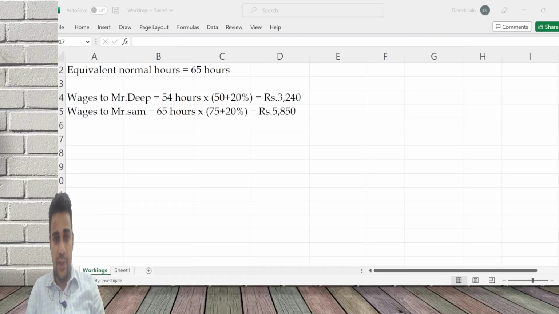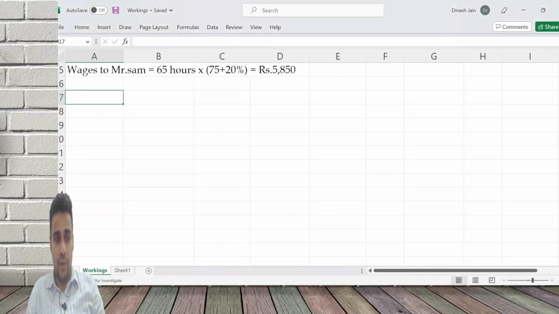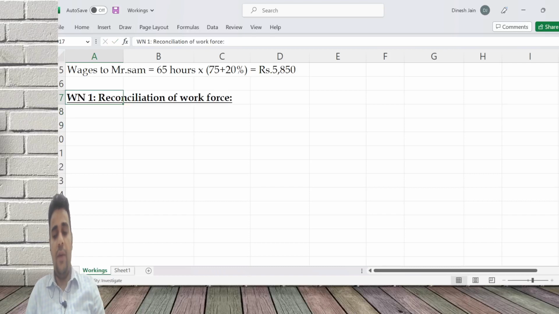So let's first put the format we normally do. Working note 1, reconciliation of workforce. Whatever I used to write row wise, I'm going to write in column now.